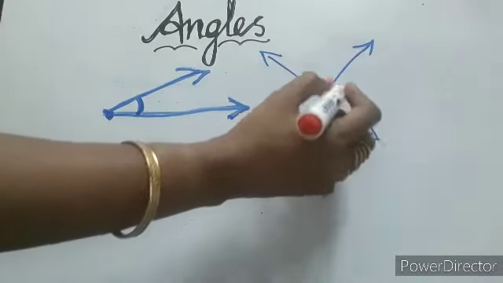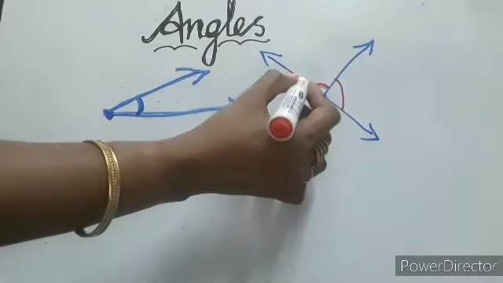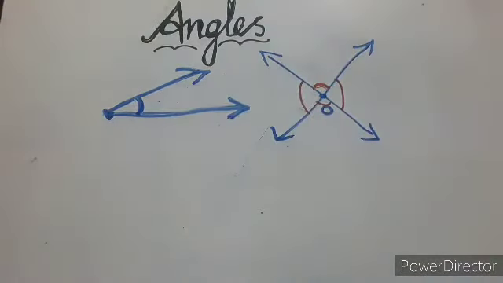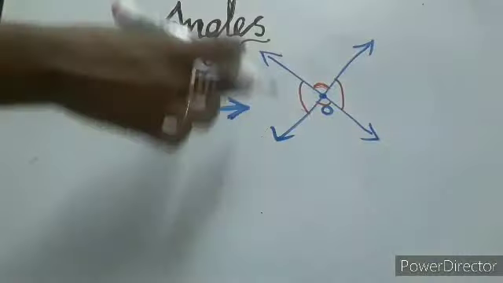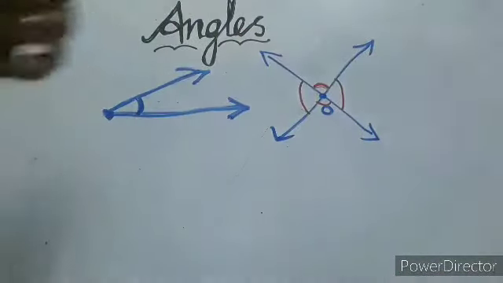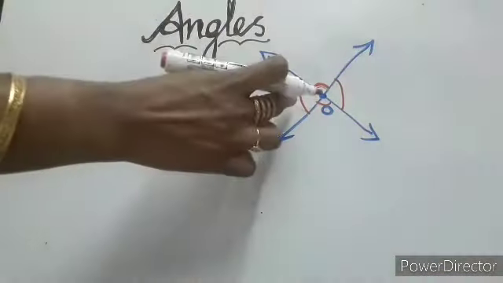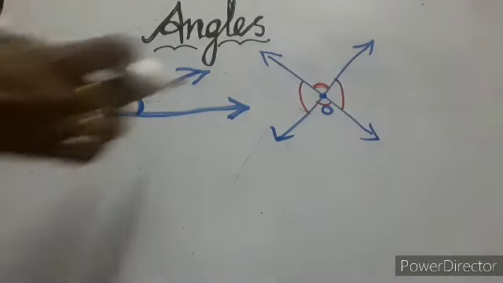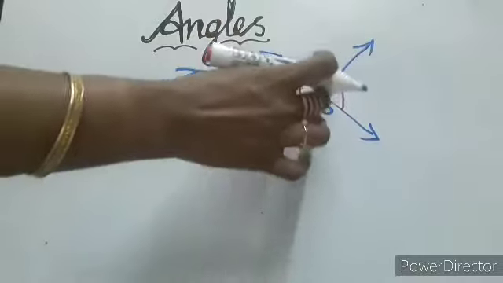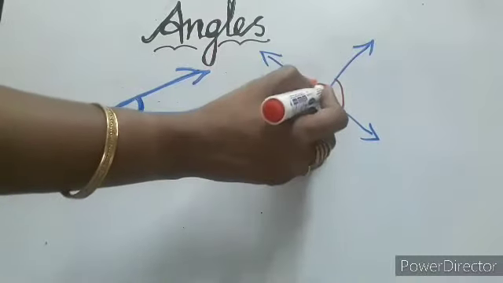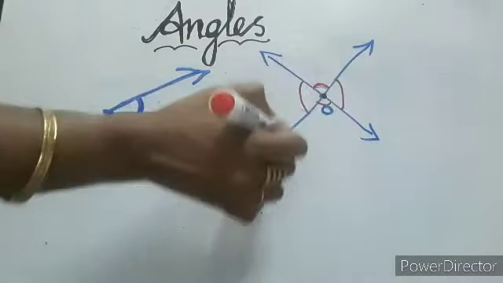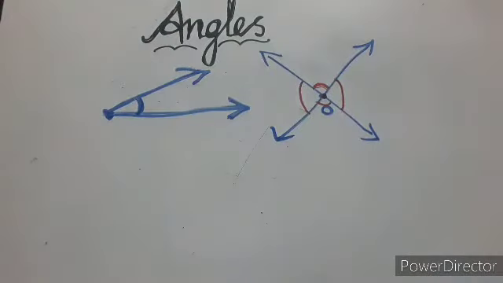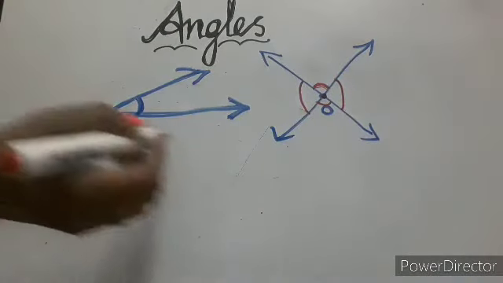This is also one of the angle. Here also one of the angle. Here also one of the angles. So four angles it forms. So intersecting two lines, it makes four angles here. Okay. So the four lines, these all are joined in the one meeting point. So intersecting point. Understood?